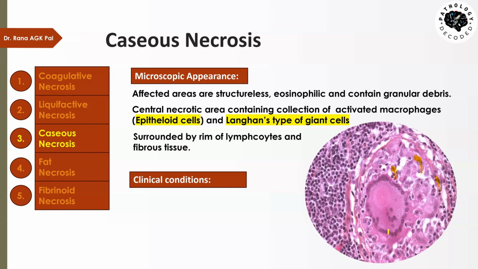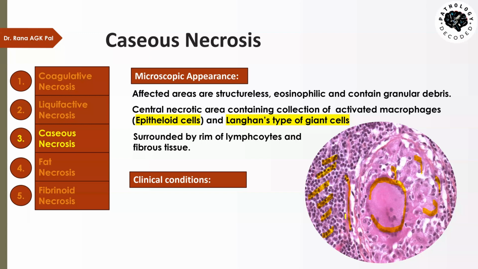The characteristic of the Langerhans type giant cell is that it is a big cell, and it has nuclei on the periphery, present in a horseshoe shape. Here we have another one, with nuclei on the periphery in a horseshoe shape. So these are the giant cells, and we have epithelial cells, and on the rim we have a large number of these dark spots, which are all lymphocytes, and here we have fibrous tissue. So this is an example of caseous necrosis.